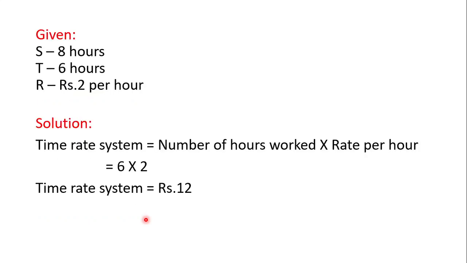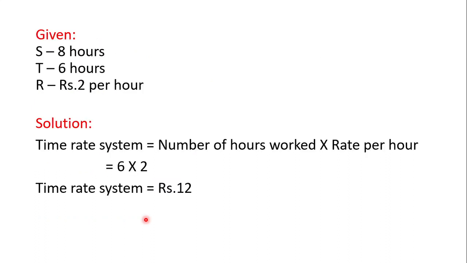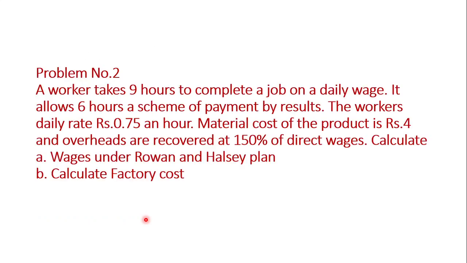See, for this problem, wages under time rate is 12, wages under the Halsey plan is 14, and wages under the Rowan plan is 15. So the Halsey and Rowan plans are a motivation to the worker. If they save time, by saving they can earn more and more wages.